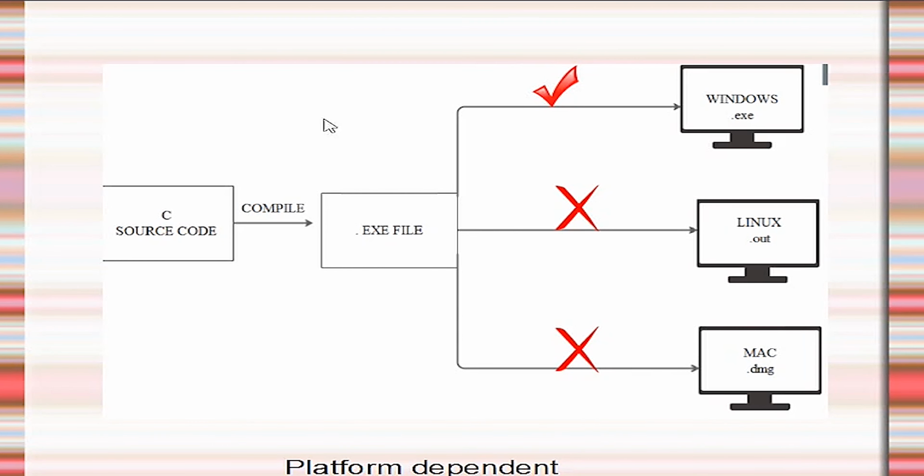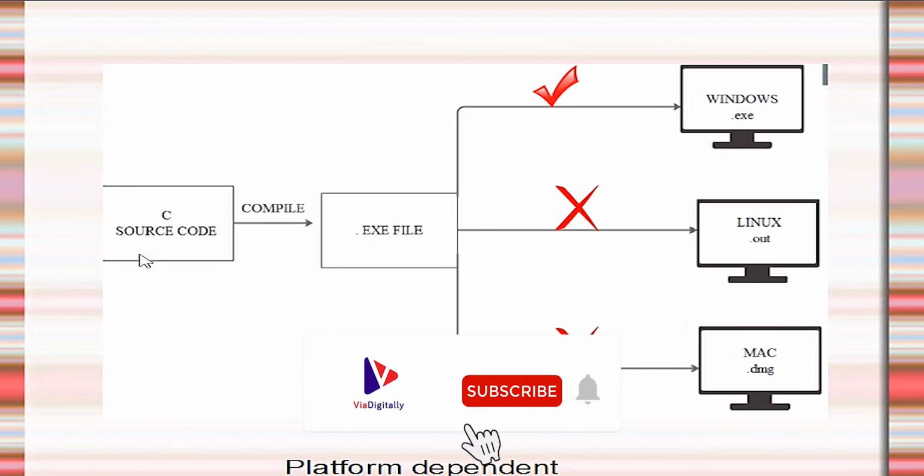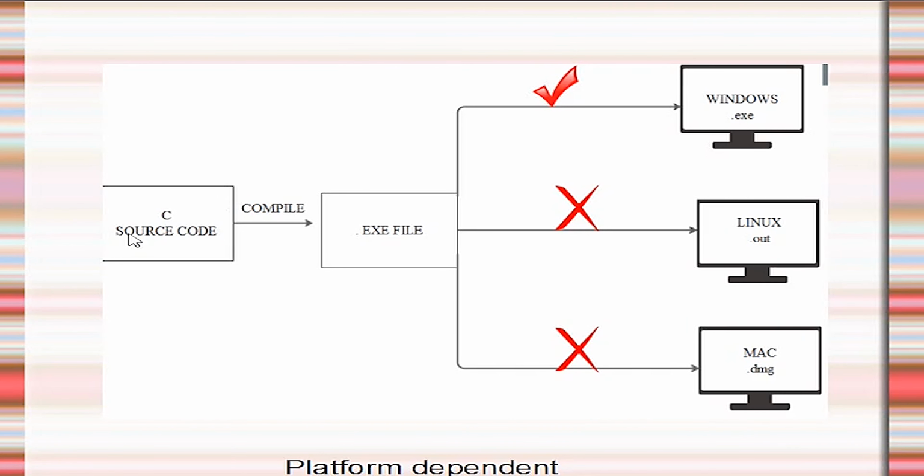First of all, a source code is nothing but a program which humans can understand. If we write our program in C and compile it on the Windows platform, a .exe file will be generated.